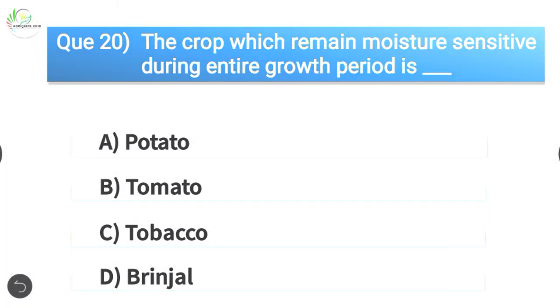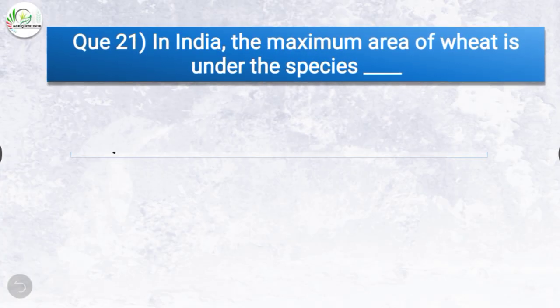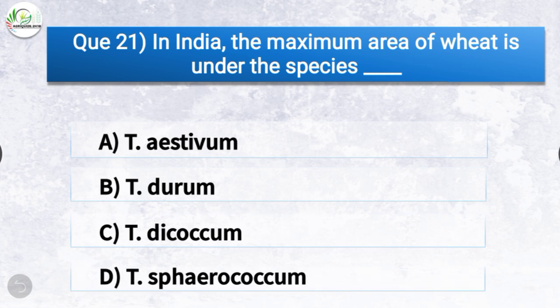The next question is, in India, the maximum area of wheat is under the species dash. The options are Triticum aestivum, Triticum durum, Triticum dicoccum, Triticum sphaerococcum. The correct answer is option A, Triticum aestivum. In India, the maximum area of wheat is under the species Triticum aestivum.